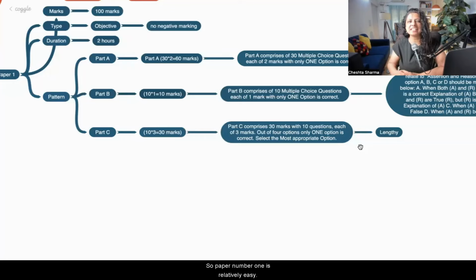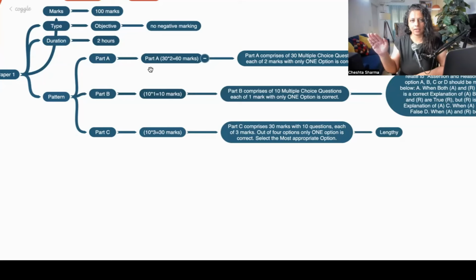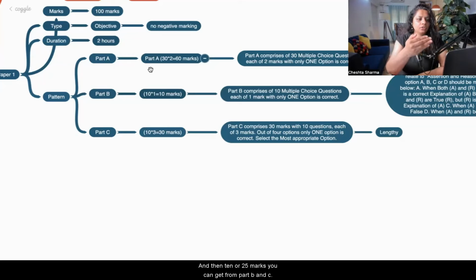Paper number 1 is relatively easy, so you can target 70, 75 marks easily. Part A is a little bit easy. 30 into 2 is 60. So if you do well in part A, your 60 marks are done. And then 10 or 25 marks you can get from part B and C.